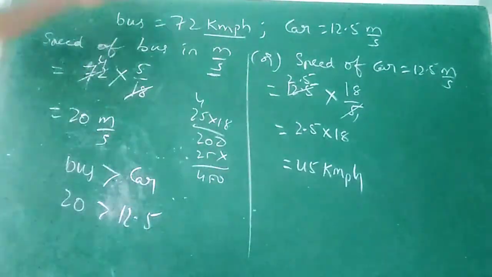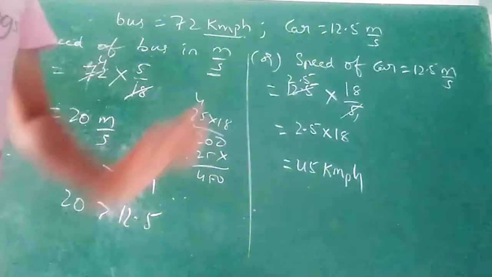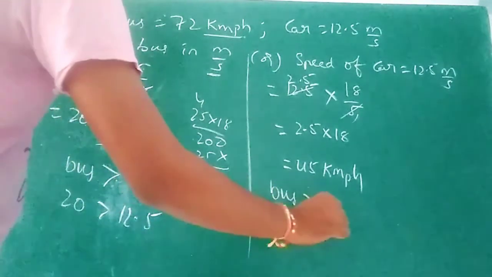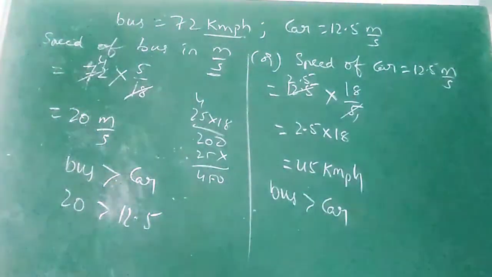So which one is greater? 72 kilometer per hour is greater than 45 kilometer per hour. So in this way also the bus is greater than the car. This way we can do the problem.